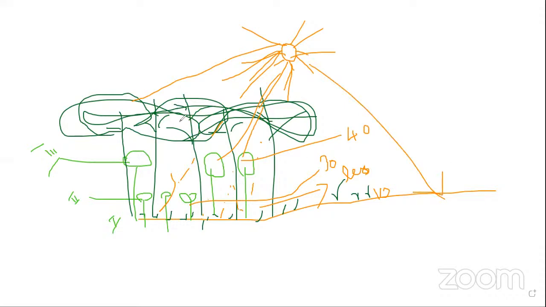Suppose if the tree is more than that, what happened? The leaves prevent the light. It will not penetrate into the lower part of the plant. So that is very, very important, my dear. Okay, so see here.